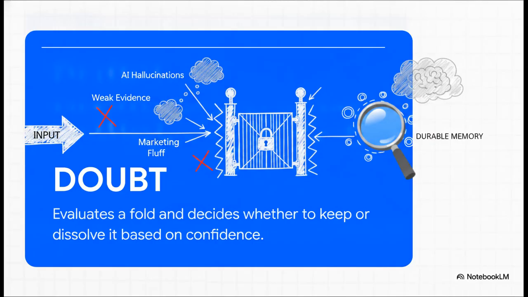I really want to zero in on that doubt primitive for a second. It's such a brilliant, aggressive defense mechanism. Before any piece of information is allowed to become durable memory, it has to pass through the doubt gate. This is exactly how this system actively defends itself against AI hallucinations, weak evidence, and useless marketing fluff.